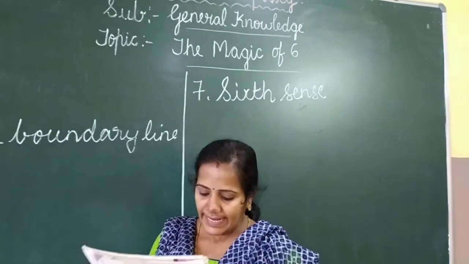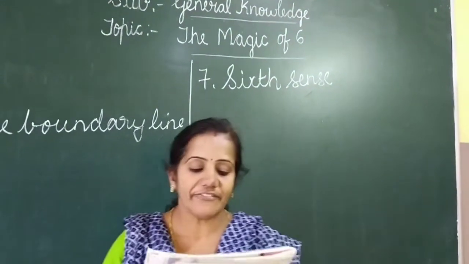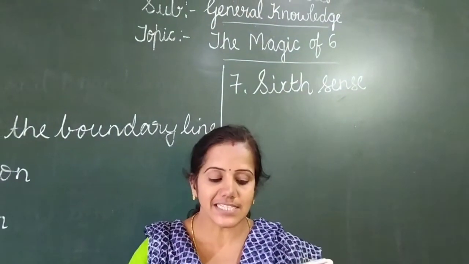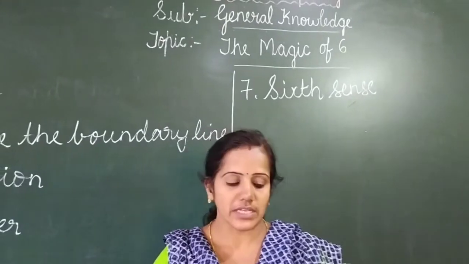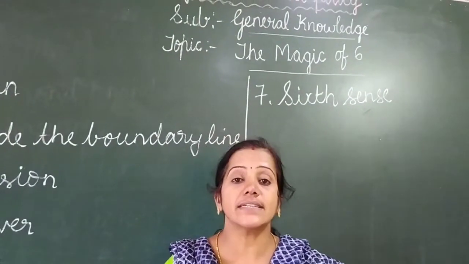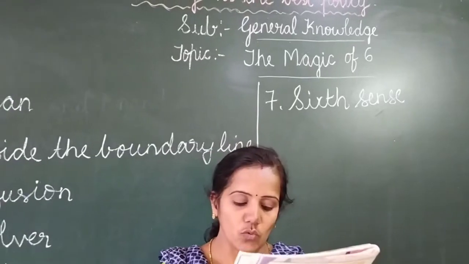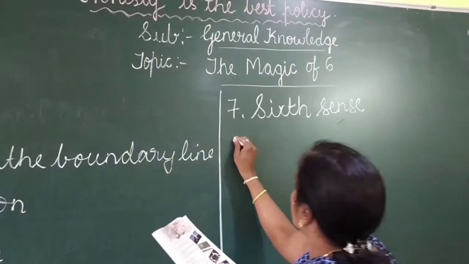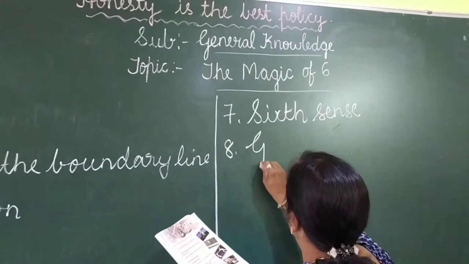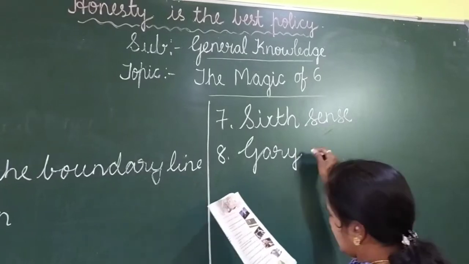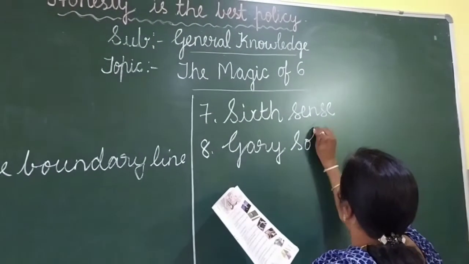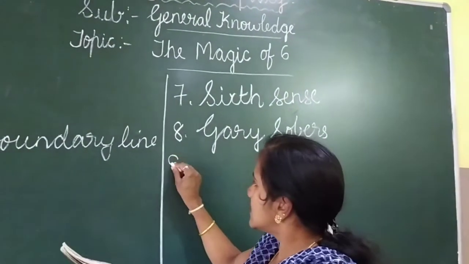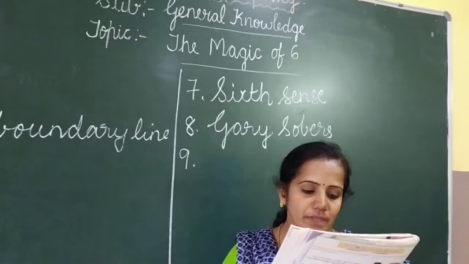Next, question number 8. Who was the first batsman to have hit 6 sixes in an over? He was the first batsman to hit 6 sixes in an over. He is Gary Sobers. So the 8th answer is Gary Sobers.